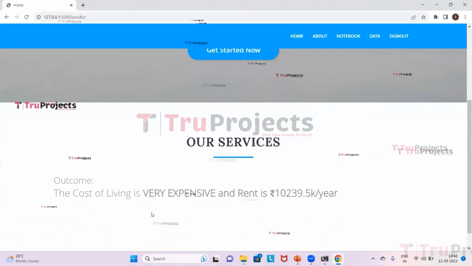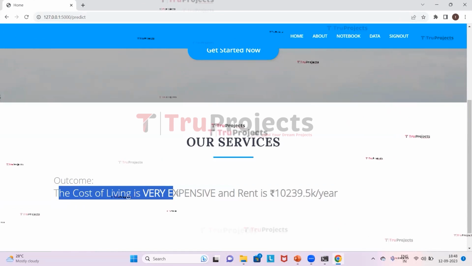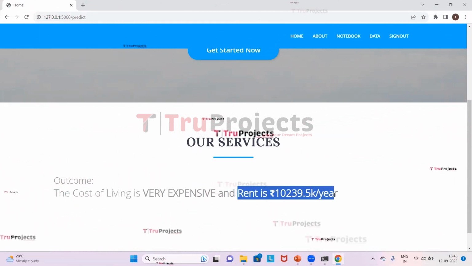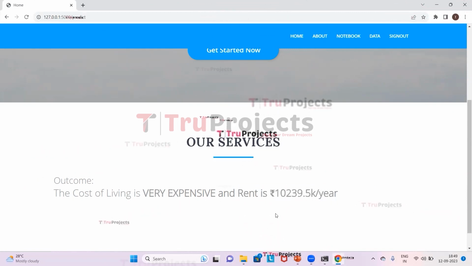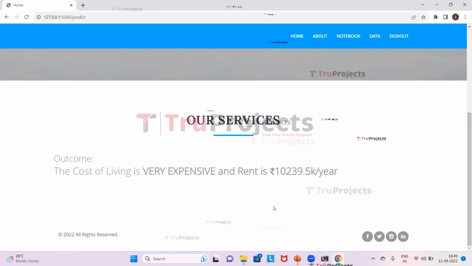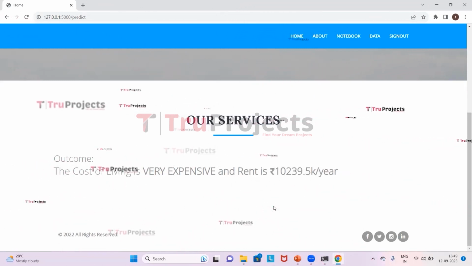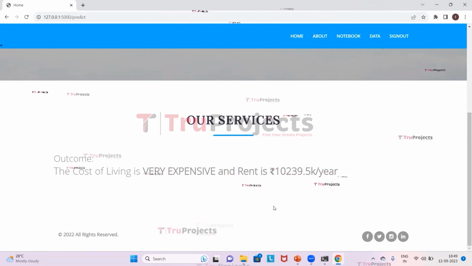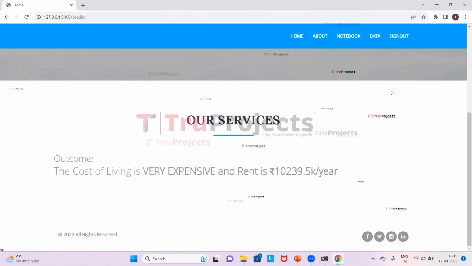So it is predicted for this country that the cost of living is very expensive and rent is 10,239.5k per year. In this way, we can enter the index parameters and then click on predict for a particular country, and then we will get the predictions for that country, whether it is expensive, moderate or inexpensive. Now we will sign off.